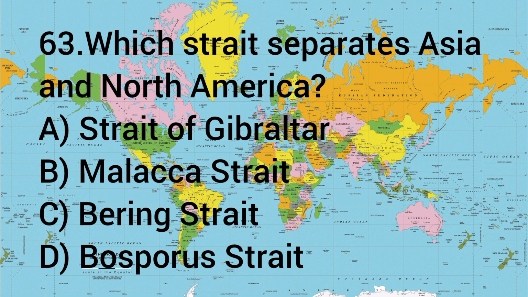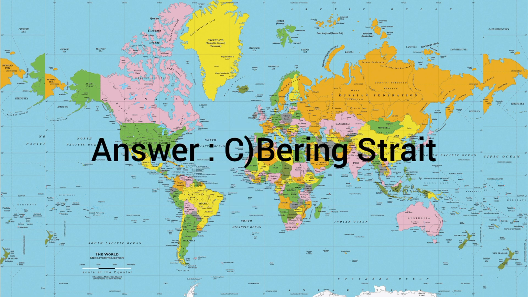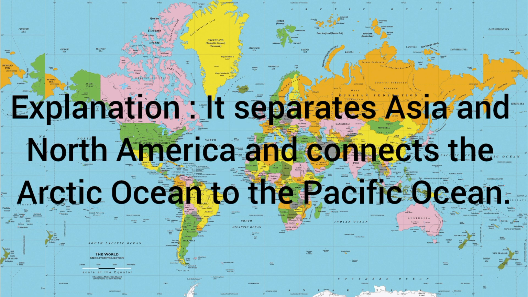Question number 63. Which strait separates Asia and North America? Option A. Strait of Gibraltar. Option B. Malacca Strait. C. Bering Strait. D. Bosporus Strait. The answer is C. Bering Strait. It separates Asia and North America and it connects the Arctic Ocean to the Pacific Ocean.